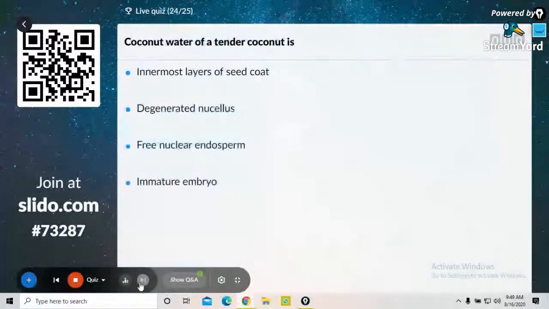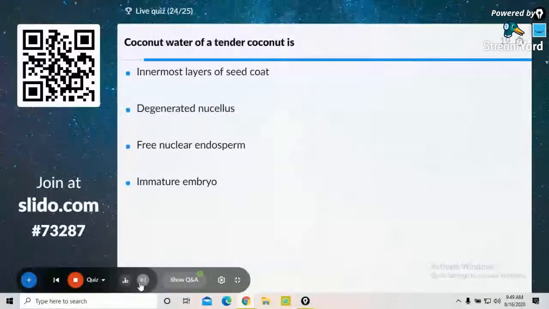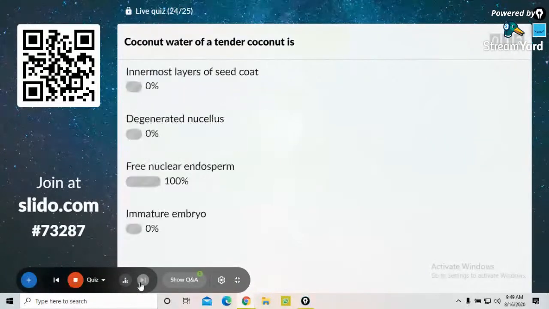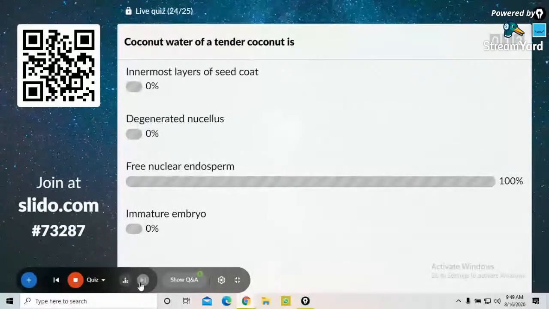Coconut water of a tender coconut is innermost layers of seed coat, degenerated nucellus, free nuclear endosperm, or immature embryo. Yes, guys, very good. Free nuclear endosperm.